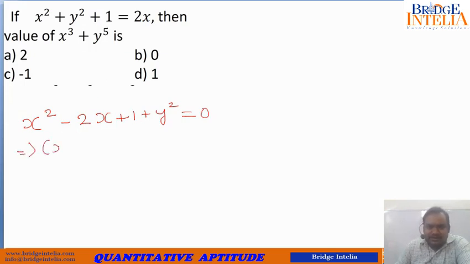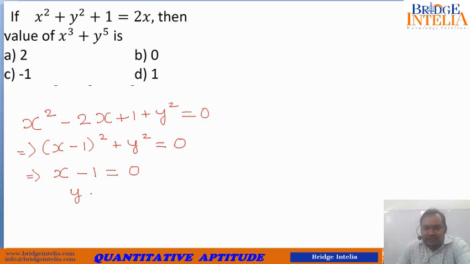So now this can be written as x minus 1 whole square plus y square, which is given to us as equal to 0. So again you notice that the sum of two squared terms is coming out to be equal to 0, which is possible only when each of them is equal to 0. So it means x minus 1 must be equal to 0 and y must also be equal to 0. So from here you can conclude that x must be equal to 1 and y must be equal to 0.